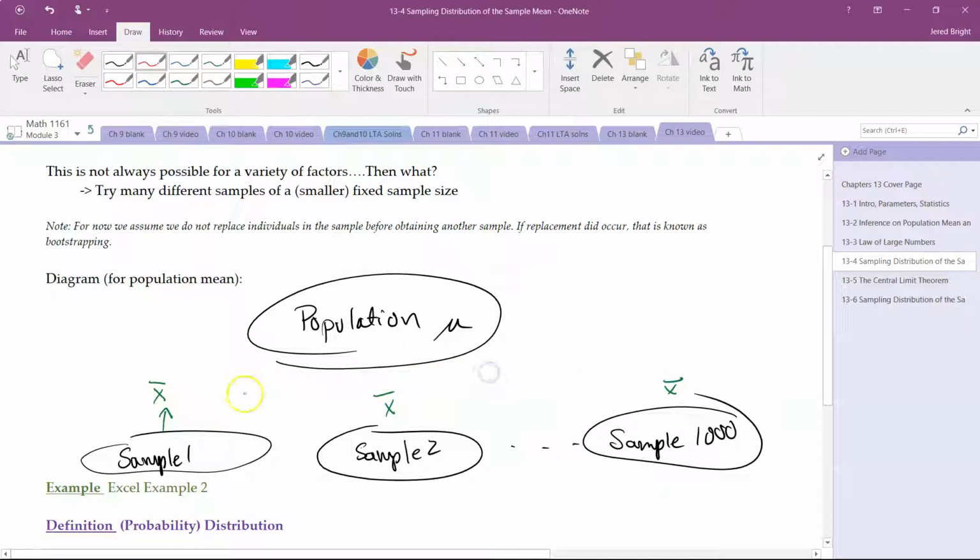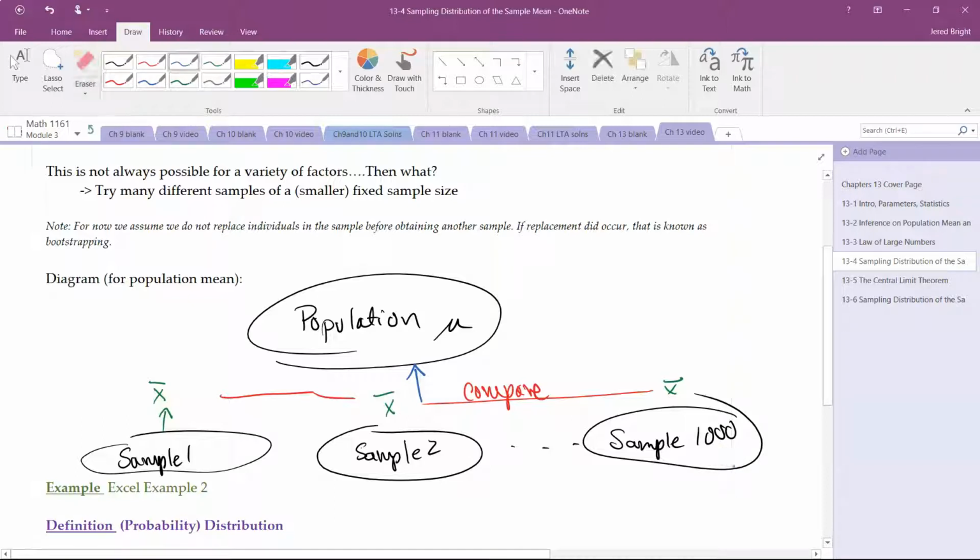So we compare, I'll connect all of them, and use that to make some sort of inference on the population mean. I should also mention that this 1000 would be our number of samples, it wouldn't necessarily be our sample size, but we could also use that as n. So just something to be aware of.